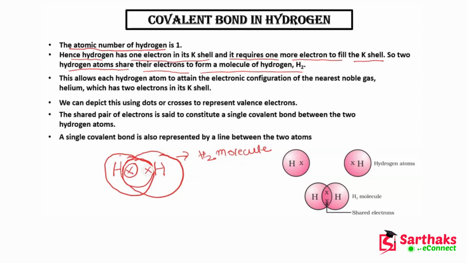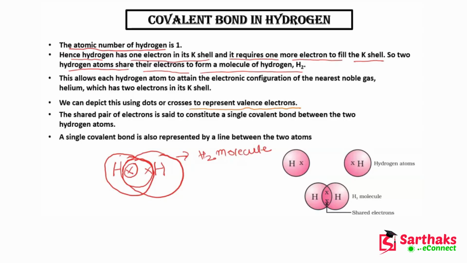So you can see now they have attained the electronic configuration of helium, which is the nearest noble gas to hydrogen, and it has 2 electrons in its K shell. Now, we can depict this using dots or crosses to represent valence electrons.